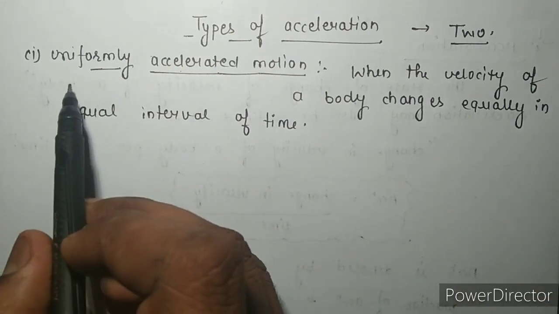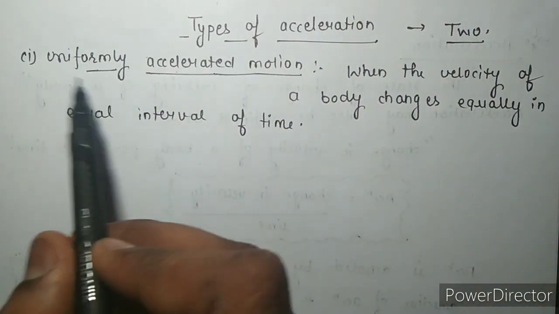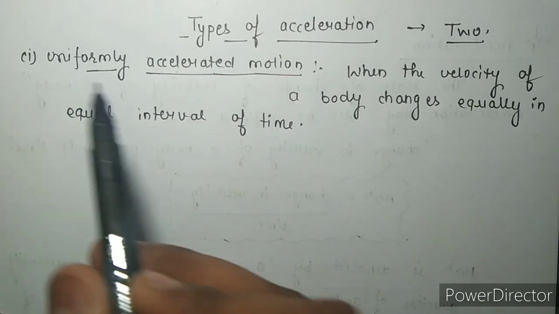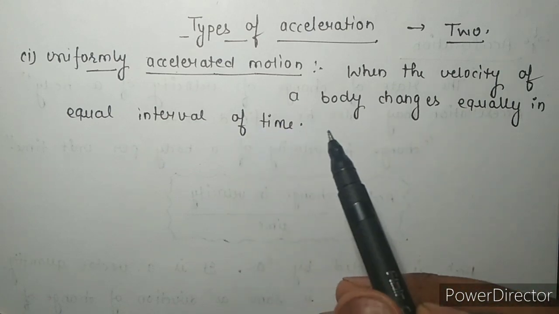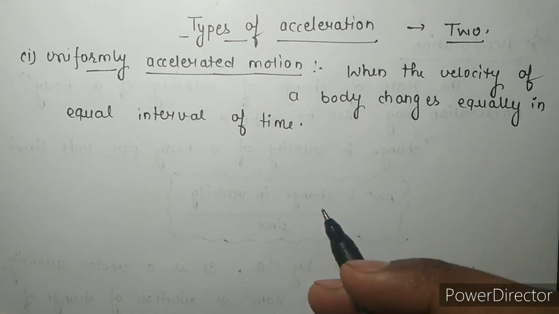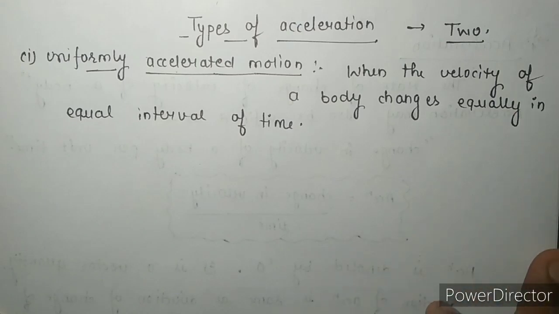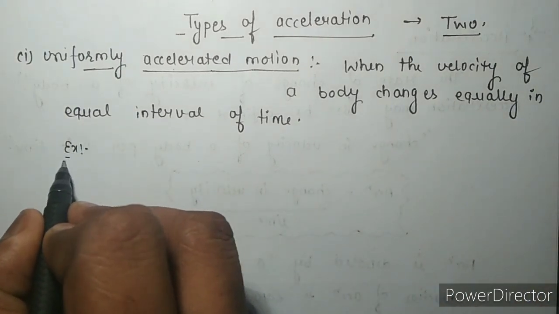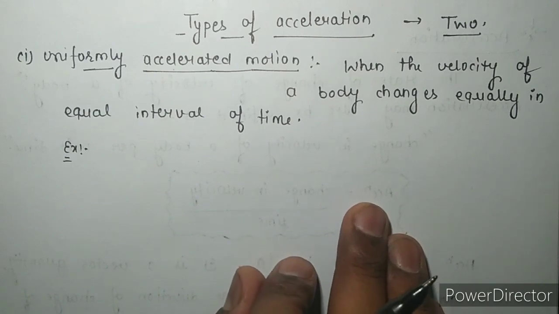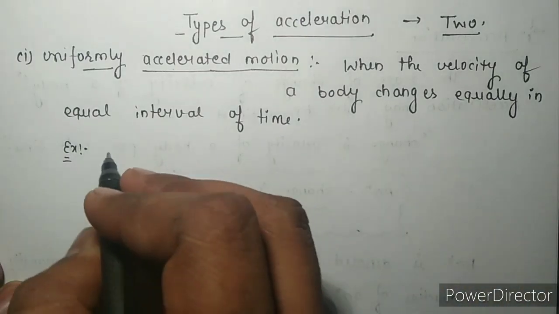So first we discuss uniformly accelerated motion. As you can see from its heading, uniform means when the change of velocity of a body is equal in equal intervals of time. That means when a body changes its velocity equally with respect to time, this type of accelerated motion is known as uniformly accelerated motion. Now the example of this accelerated motion is the motion of a free fall body under the effect of gravity.